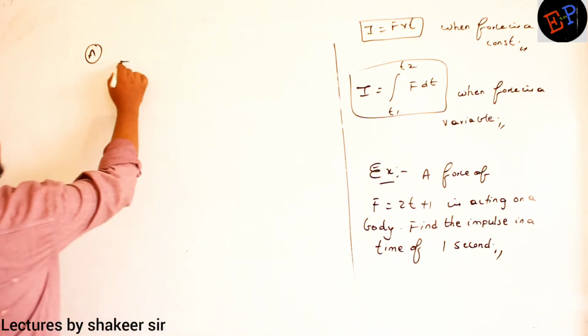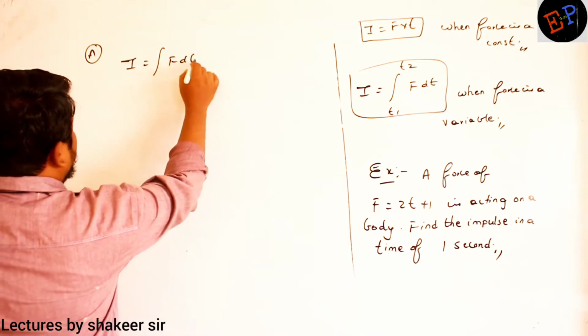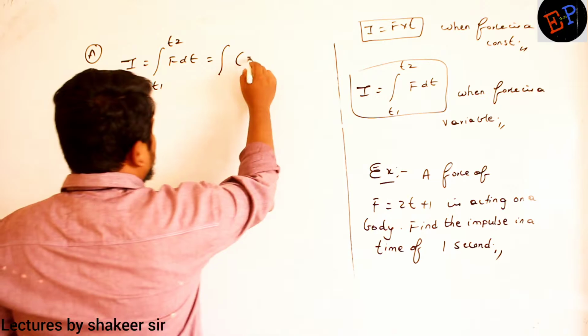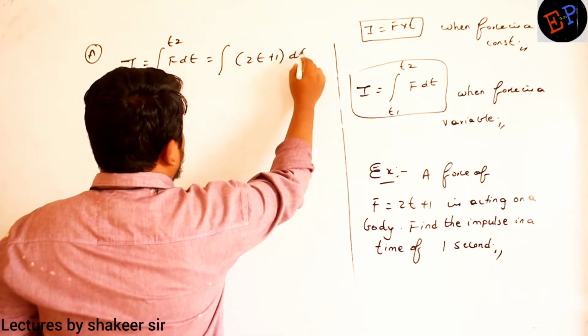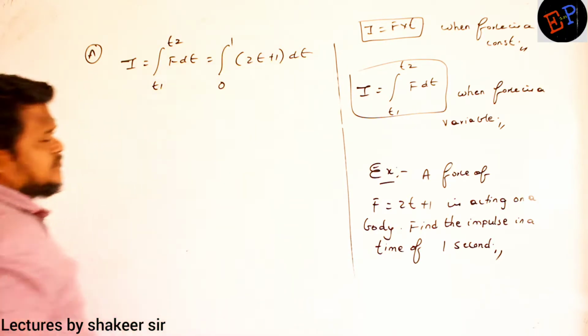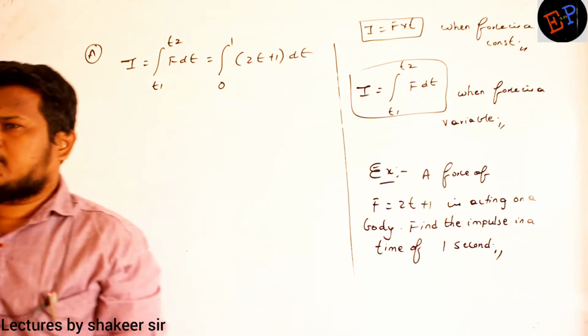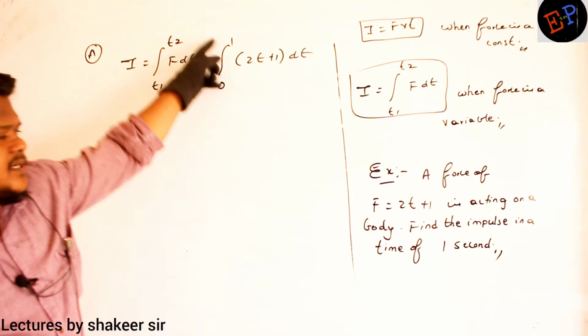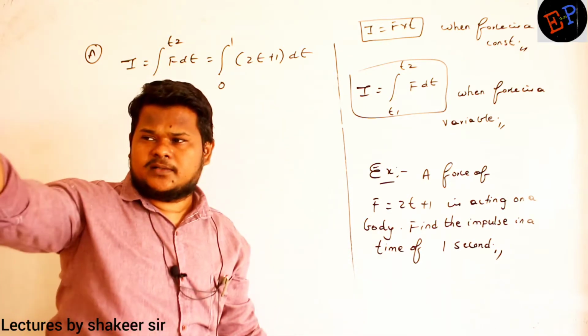Therefore, I is equal to the integration of F into dt, with limits applied from T1 to T2. So integration of the force which is acting, 2t plus 1, dt, with limits applied from 0 to 1 second. Because we are taking an interval of 1 second only, the starting time is taken as 0 and the ending time as 1 second. So the limits are 0 and 1.